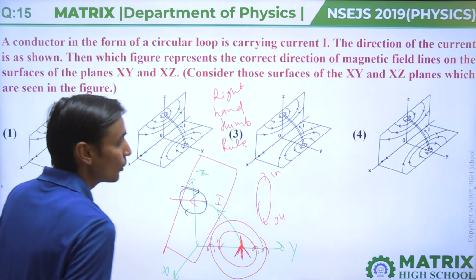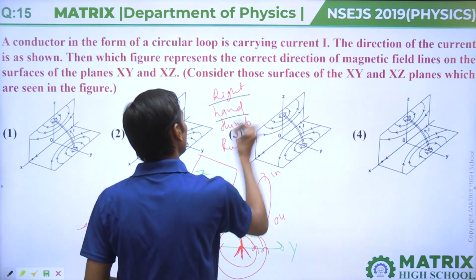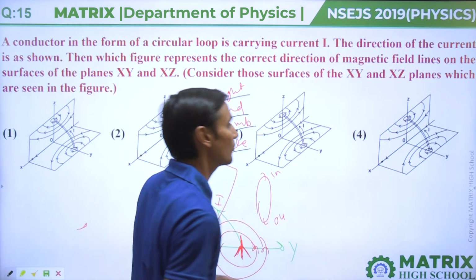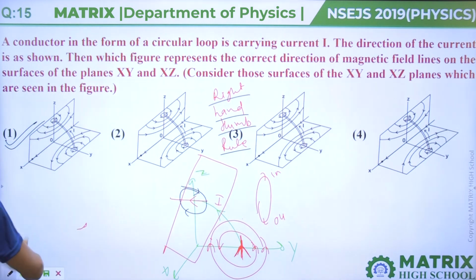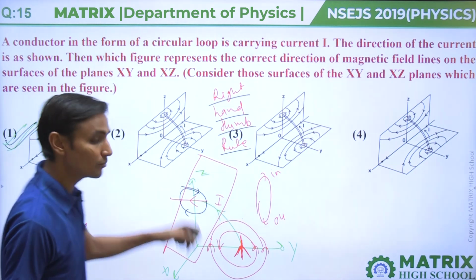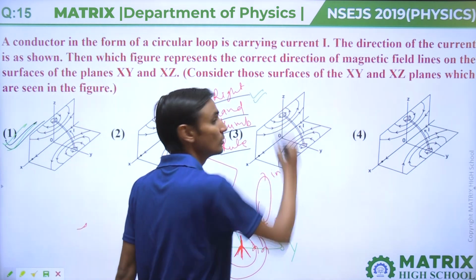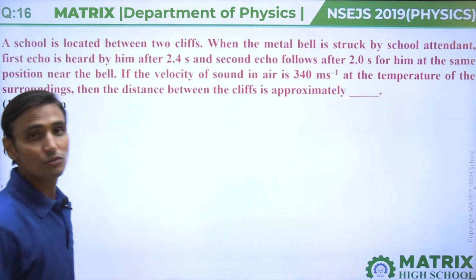Okay. So from the right hand thumb rule, we can calculate the magnetic field lines. We can draw magnetic field lines, and option 1 is your correct answer from the right hand thumb rule. Clear? Next is question number 16.